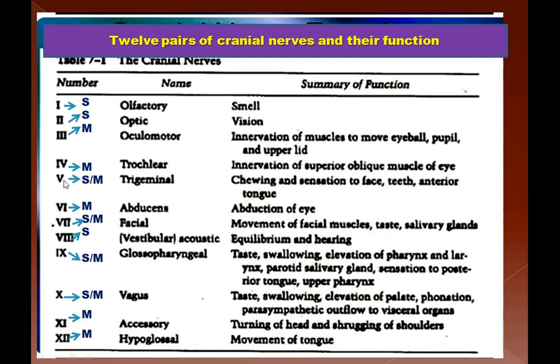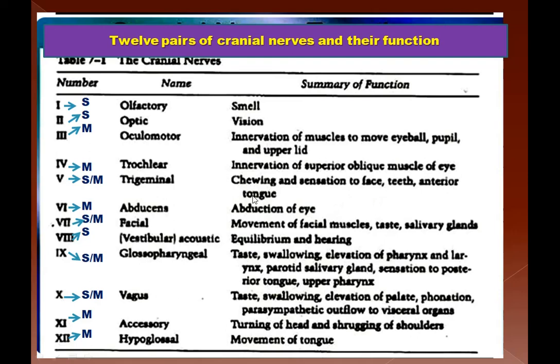Then fifth cranial nerve is a mixed nerve which has both sensory and motor neurons. It is called the trigeminal, and this trigeminal cranial nerve functions for actions like chewing and sensation to face, teeth, and anterior tongue.